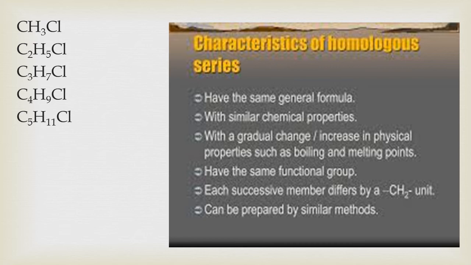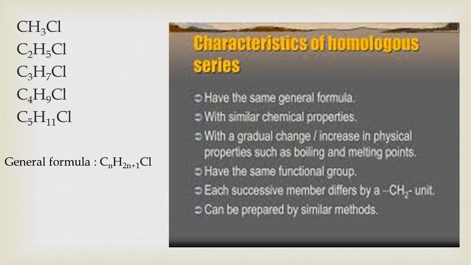What is the general formula for alkanes? CnH2n+2. We have studied this before, right? So one hydrogen atom is replaced by a chlorine atom. So the general formula will be CnH2n+1, and instead of one hydrogen atom we can write chlorine. So CnH2n+1Cl. So all these members of a homologous series can be represented by the same general formula.